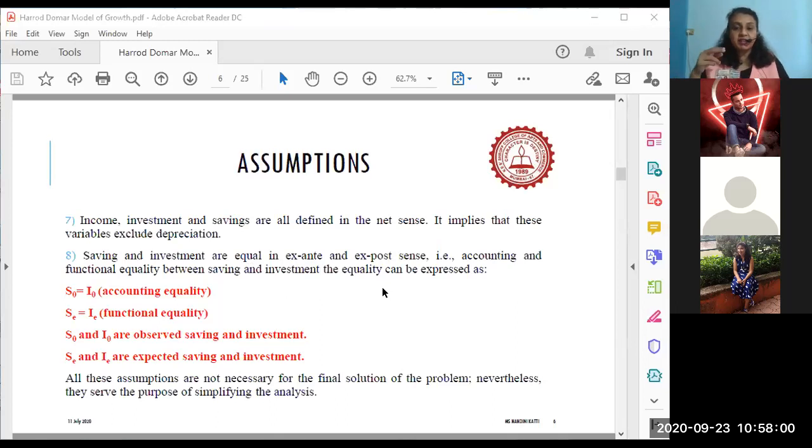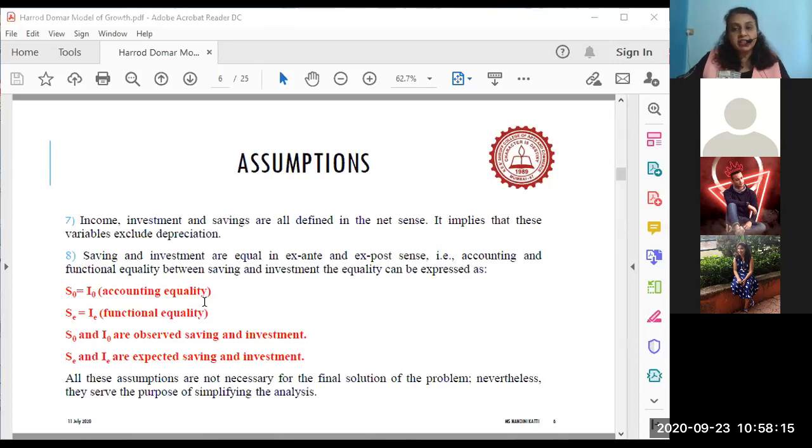So with this background, they start introducing equations in the economy. Now what are these equations? You have SO is equal to IO, in the accounting equality sense. In the ultimate sense, as set by Say's law of market, as understood under the circular flow of income in the three-sector model, and as assumed by the classicals, savings is ultimately equal to investment at some point in time. So S is going to be equal to I. समझ में आ गया class? S is equal to I in the accounting sense.